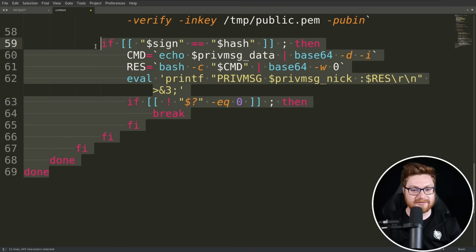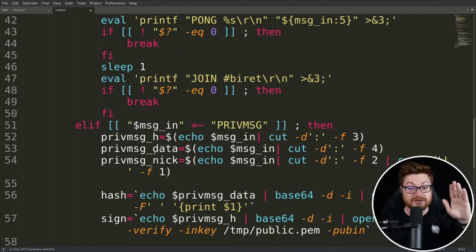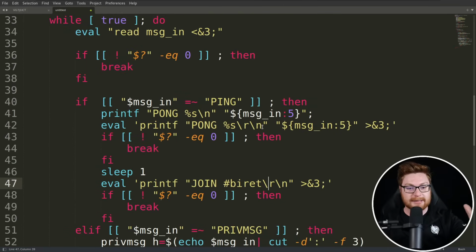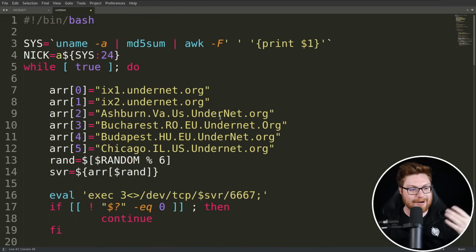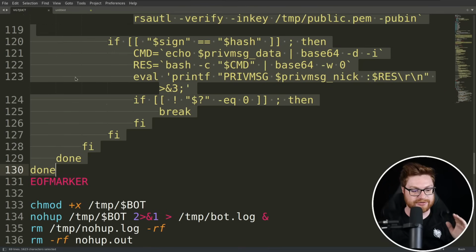Now that is the end of the main loop, which looks like it is just using this channel inside of IRC with a nickname to identify every single victim or target, and then doing the regular RAT, remote access Trojan, command and control stuff where it can task every single victim or agent.